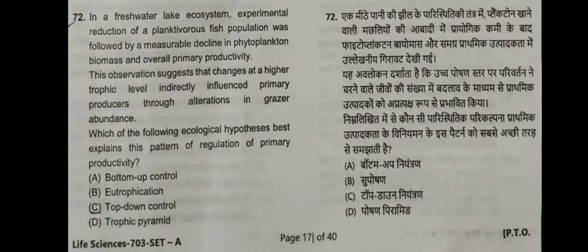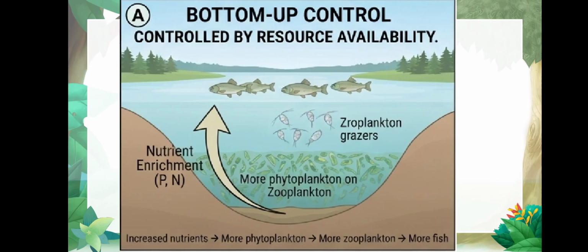The option is bottom up control. So bottom up control is the control by the producers, isn't it? The more phytoplankton there are, the more fishes there are, isn't it? The whole ecosystem is controlled by the enrichment of nutrients.